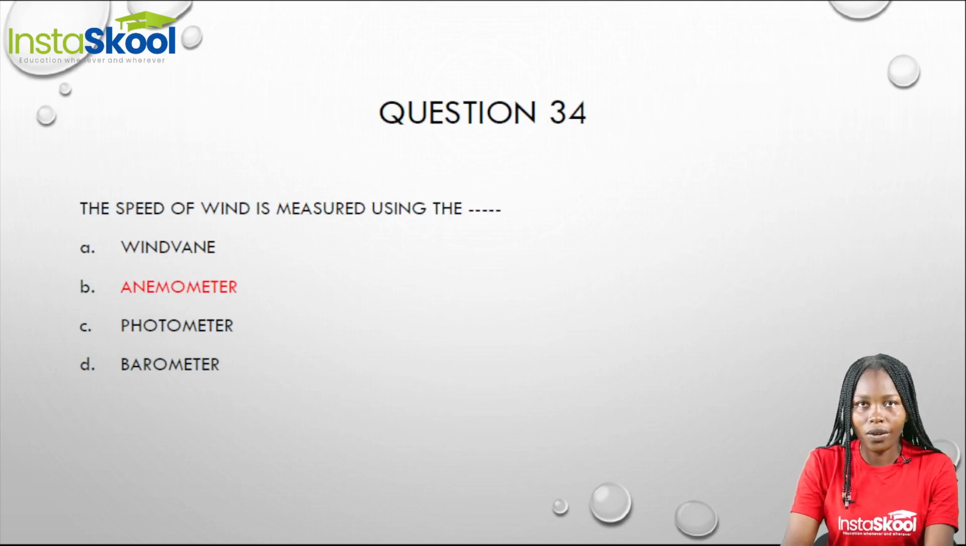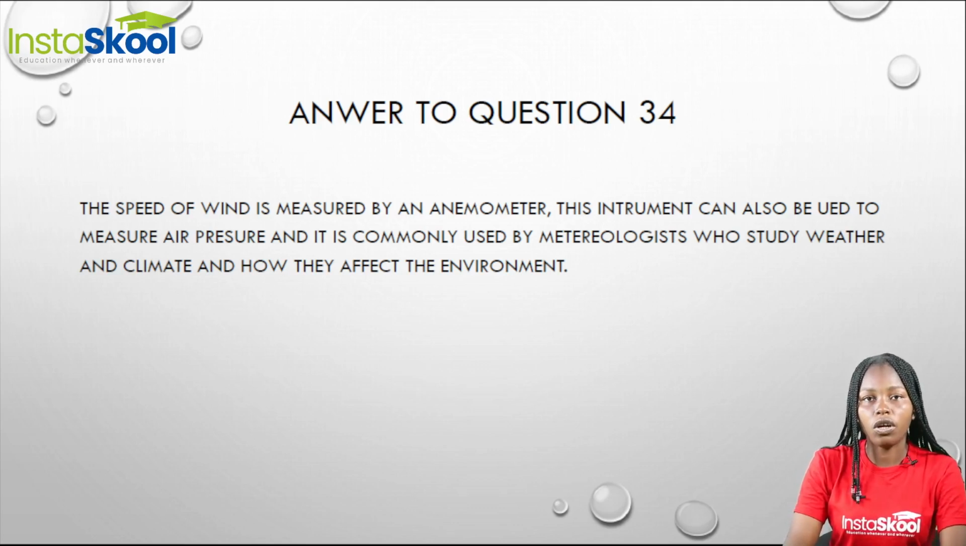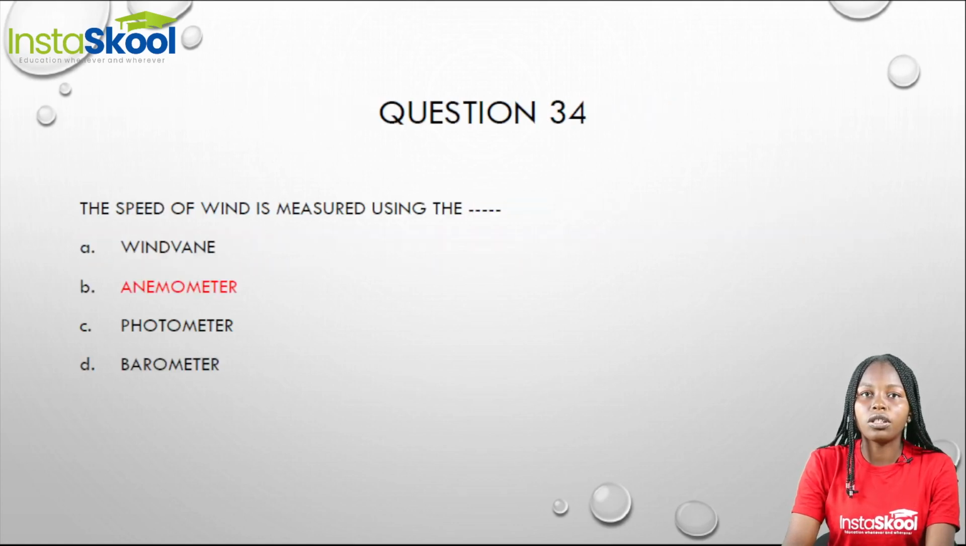Moving on to question 34. The speed of wind is measured using the dash. The speed of wind can be measured using an anemometer. This anemometer is used by meteorologists, that is, scientists that study the weather and the climate and how they affect the environment. So when we want to measure the speed of wind, we use an anemometer.